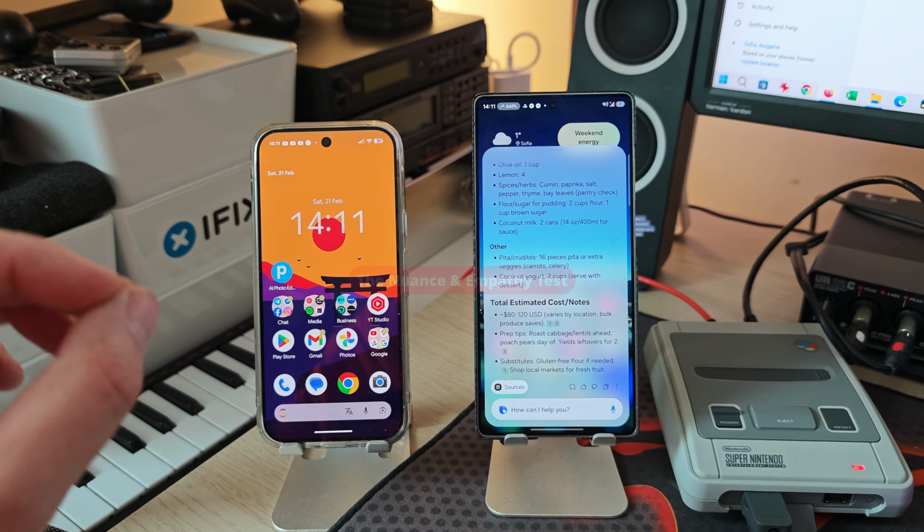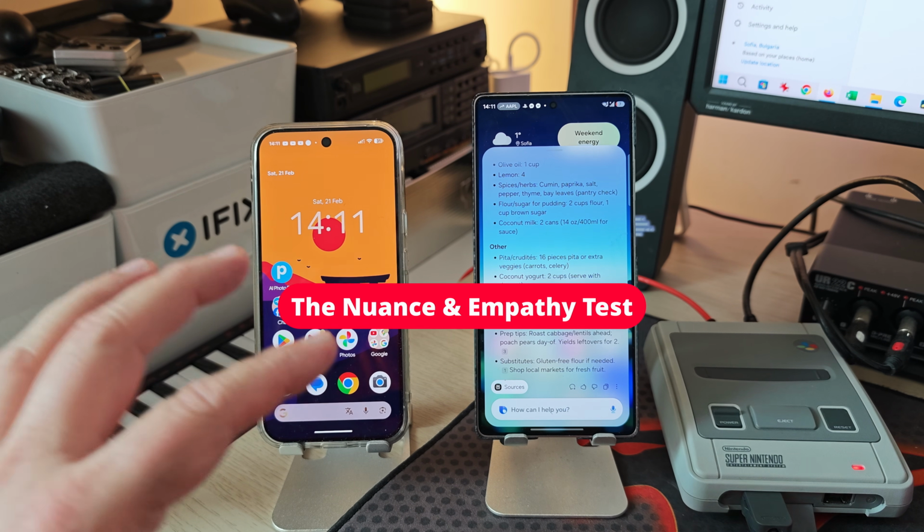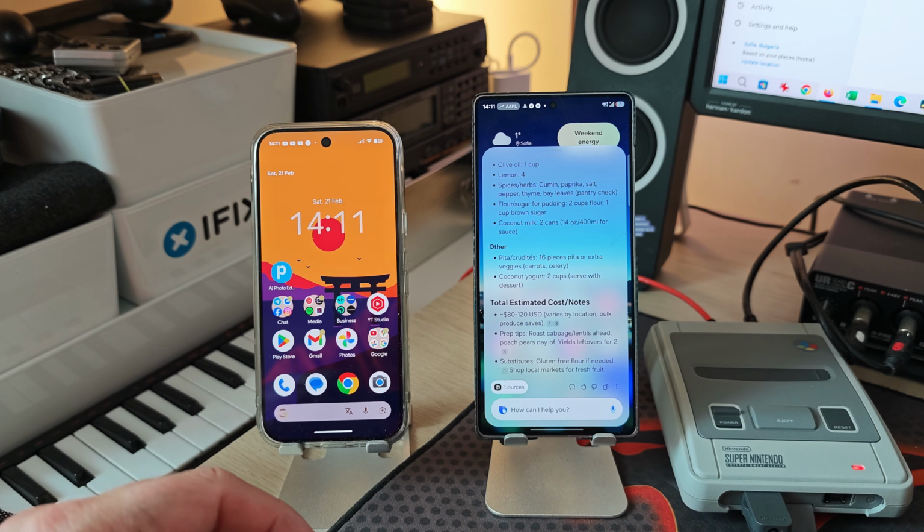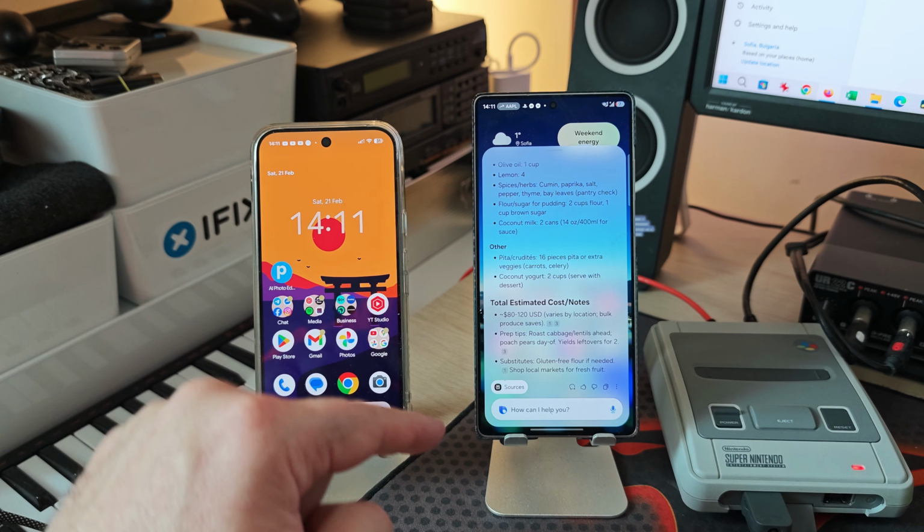So now we are going to do test number 2. This is going to be the nuance and empathy test. I'm going to check if the AI assistants can handle gray areas or sensitive social situations without sounding robotic. So let's start this time with Bixby.